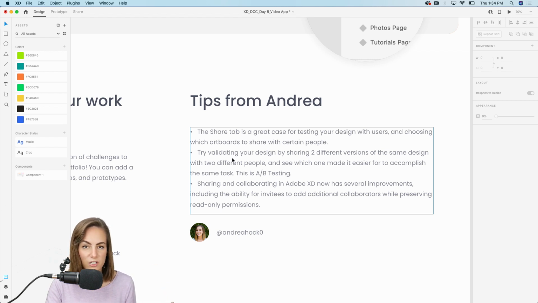So if you want to, after you're done designing this, you can try validating your design by sharing 2 different versions of the same design with 2 different people. So I'm gonna make 2 slightly different versions just by changing the colors and fonts and stuff. And you can see which one made it easier for the user to accomplish the same task. So that's called A/B testing.